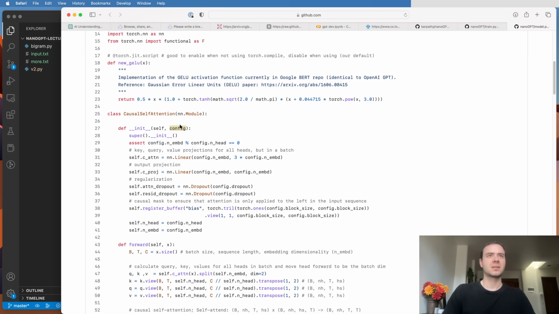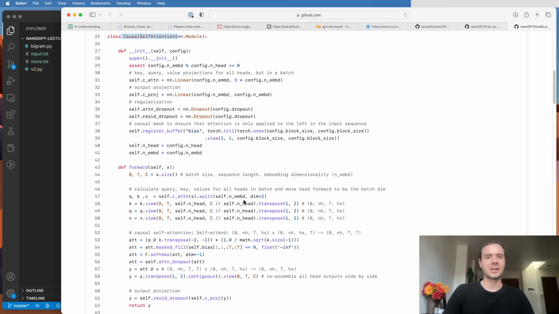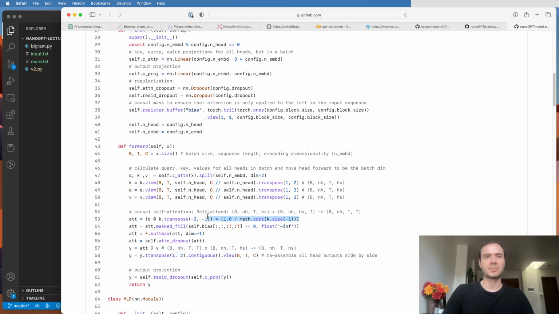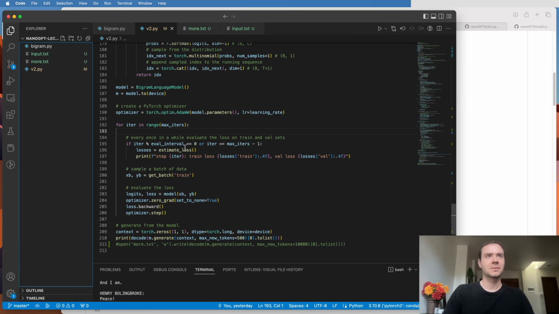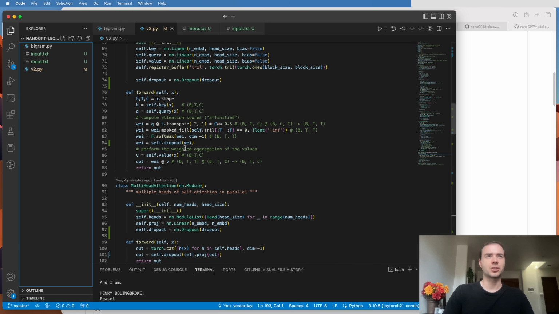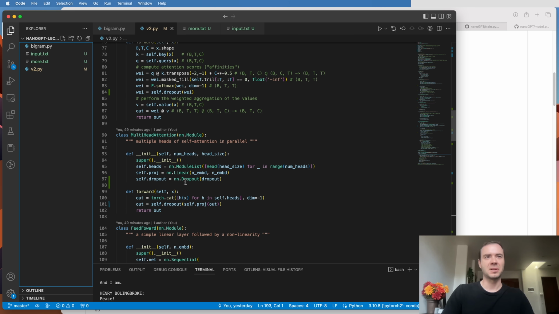So first, here we have the causal self-attention block, and all of this should look very, very recognizable to you. We're producing queries, keys, values, we're doing dot products, we're masking, applying softmax, optionally dropping out, and here we are pooling the values. What is different here is that in our code, I have separated out the multi-headed attention into just a single individual head, and then here I have multiple heads and I explicitly concatenate them.